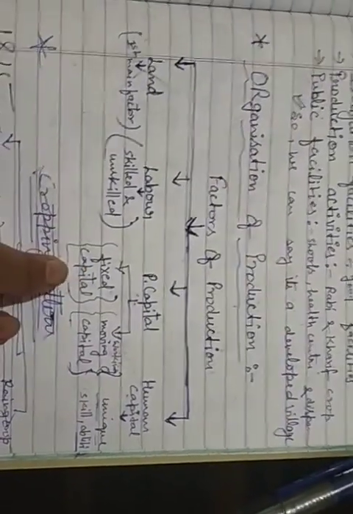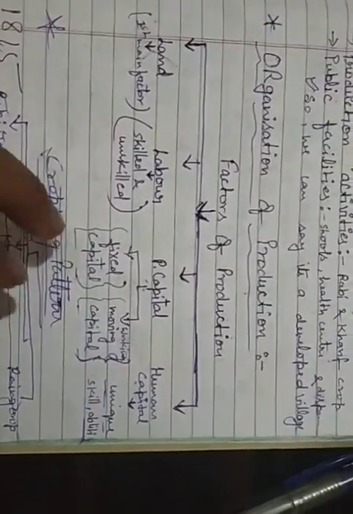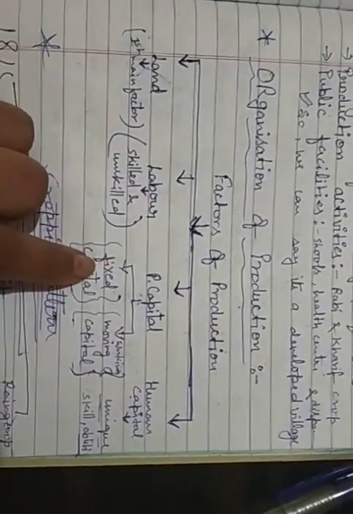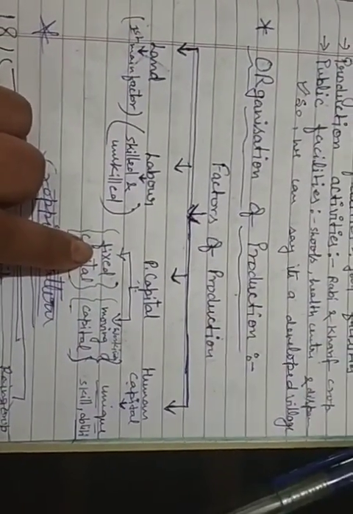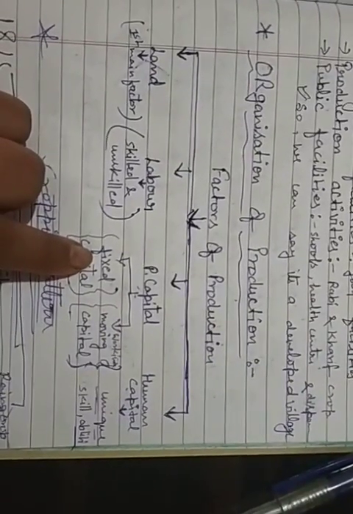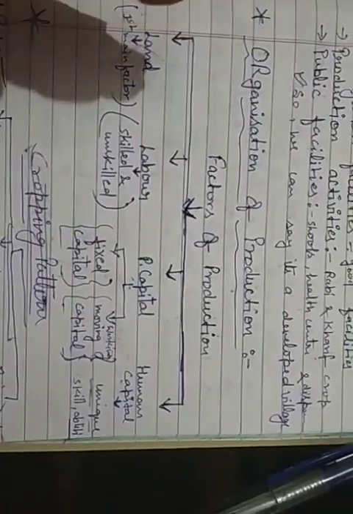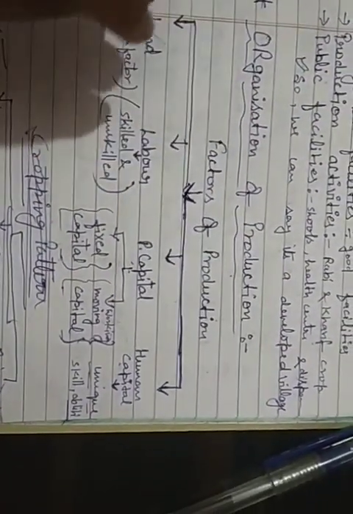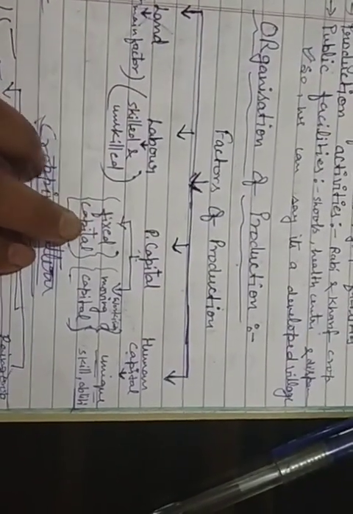Fixed capital is that which cannot move or be transferred continuously from one place to another place. For example, once any industry is constructed, or infrastructure for any company is constructed, can we move it from one place or one region to another region? एक फैक्ट्री इंडस्ट्री जो बन चुकी है, वो बिल्डिंग जो बन चुकी है, क्या हम उसको उठा करके दूसरी जगह रख सकते हैं?